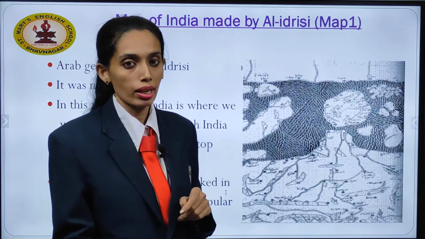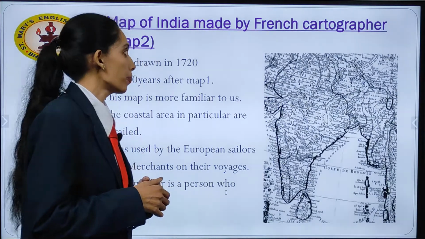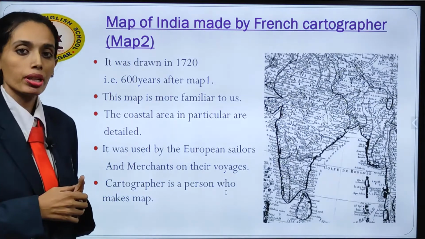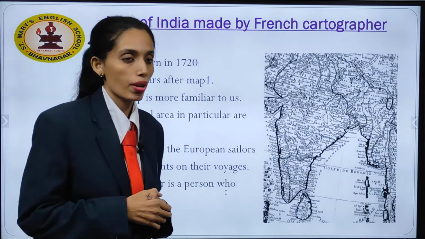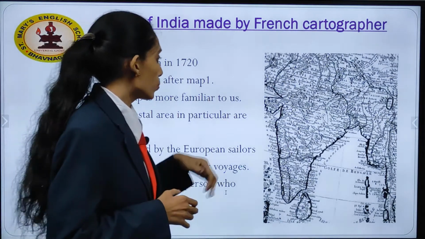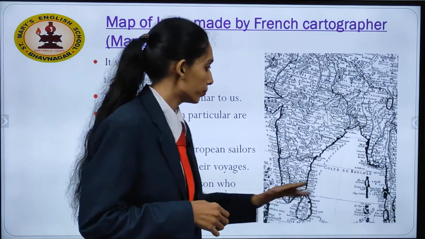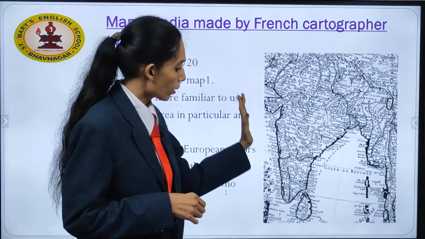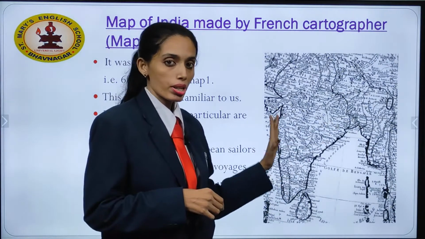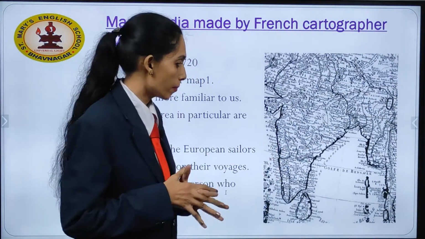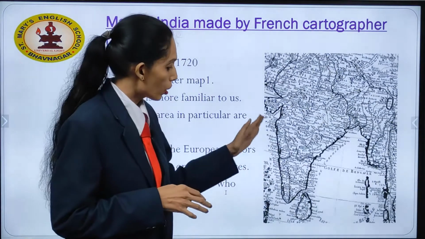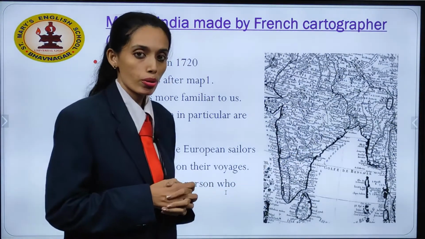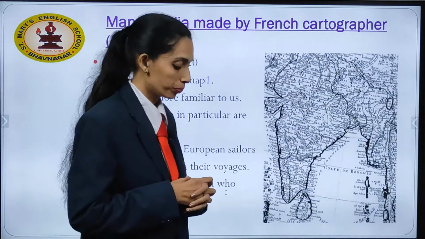Now we will see the second map. Map number 2, a map of India made by a French cartographer. Just observe this map. You can see the outline of this map and the present day map are almost similar. The coastal line is also almost similar.